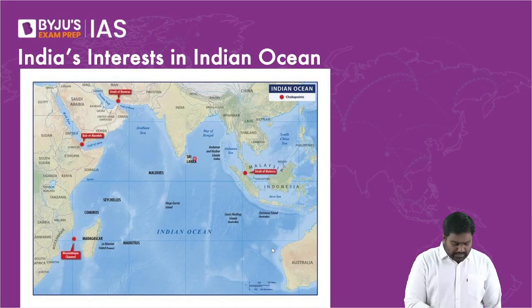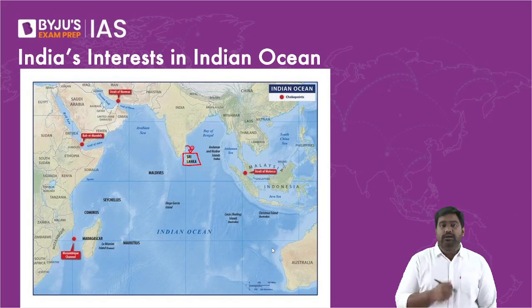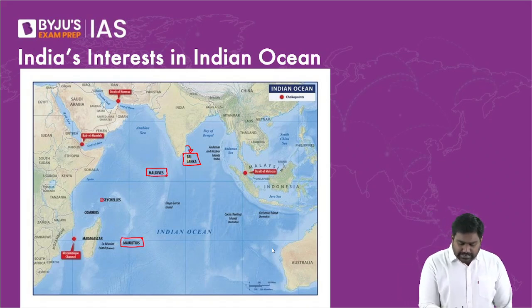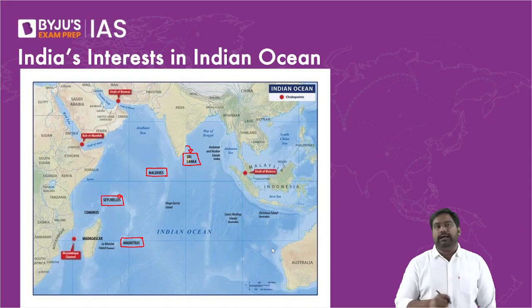So in this chapter, India-Sri Lanka relations will be the most important. All right. So we will look at our ties with Sri Lanka. We'll study this in detail as it's a neighboring country as well. It's a South Asian country, along with being an Indian Ocean island nation. We'll also look at our ties with Maldives, Mauritius, and Seychelles. We'll briefly examine our ties with these important island countries.